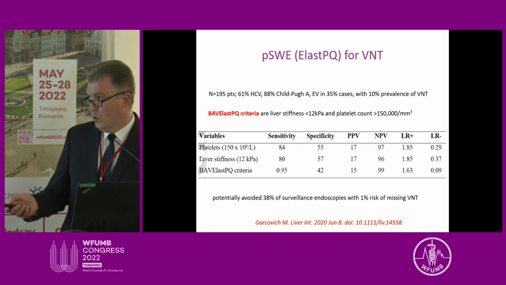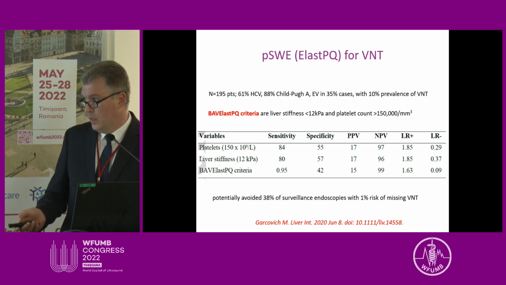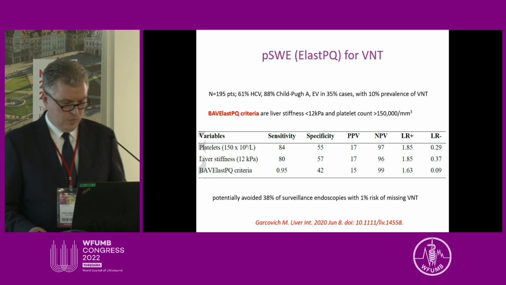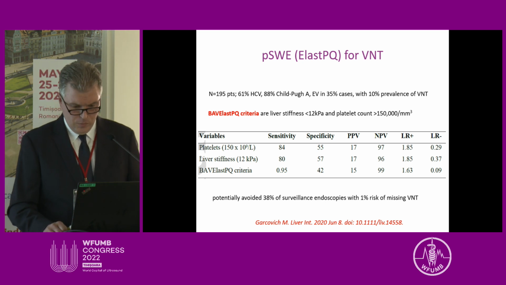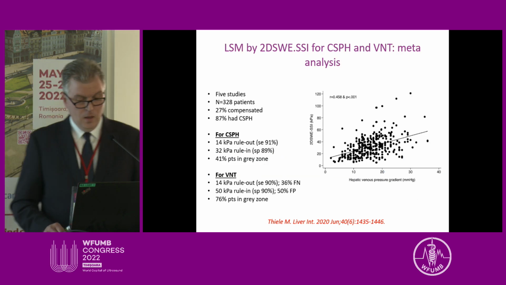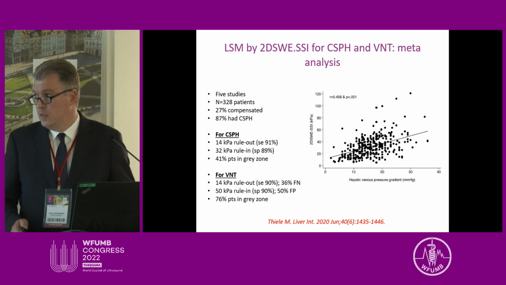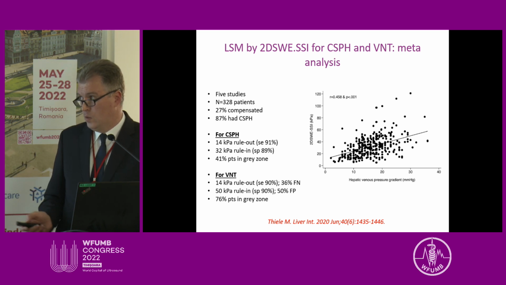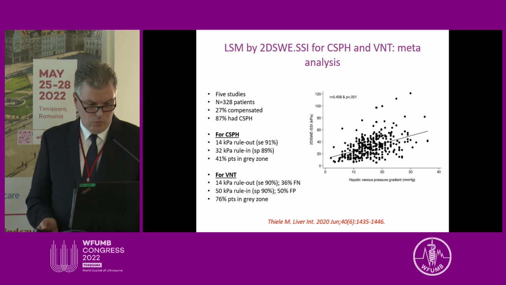So the combination of liver stiffness less than 12 and platelet count more than 150 had a sensitivity of 95% and a negative predictive value of 99% to rule out varices needing treatment. And by this combination, it was possible to avoid 38% of endoscopies with only 1% risk of missing varices needing treatment. As for 2D shear wave elastography, a meta-analysis of 5 studies with around 300 patients was performed,